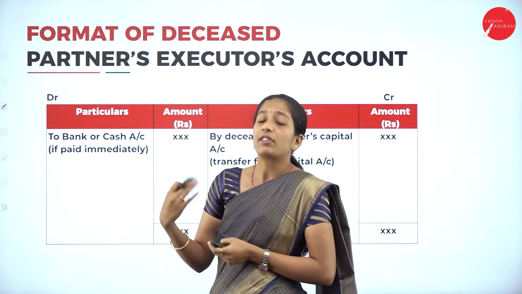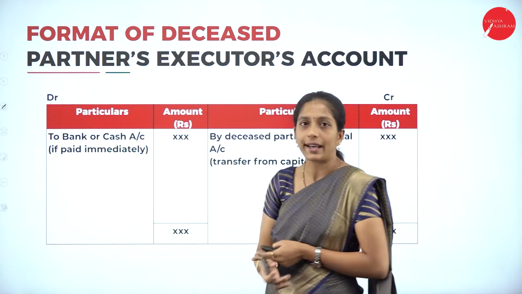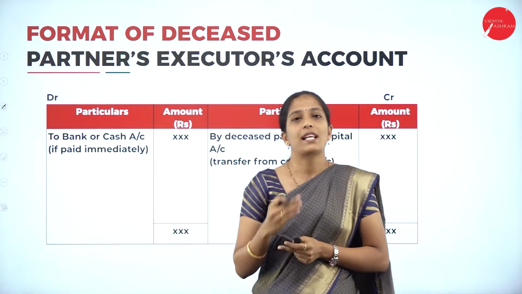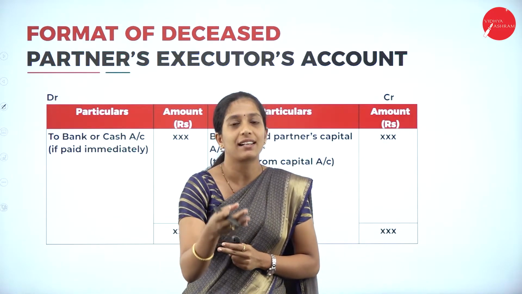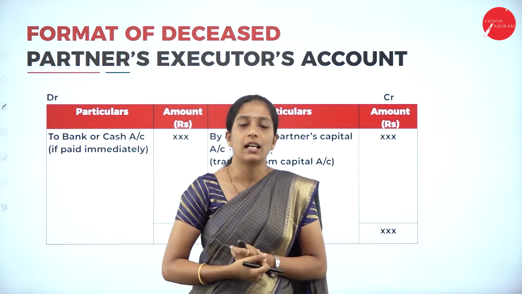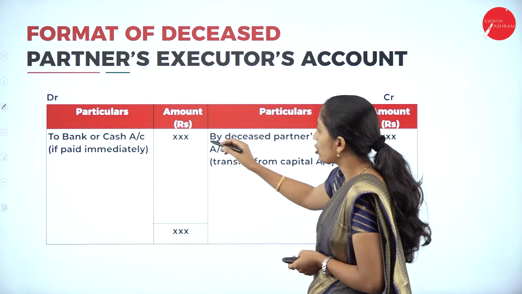Then if the payment is made immediately by cash, then to bank or cash account. As I told, there are two ways to settle the deceased partner's account: by paying immediately by cash, or by installments along with interest. So if it is paid immediately, then to cash or bank account.